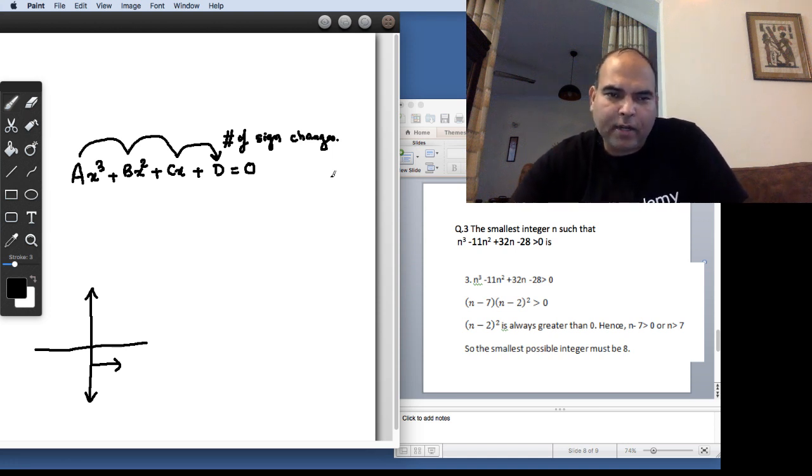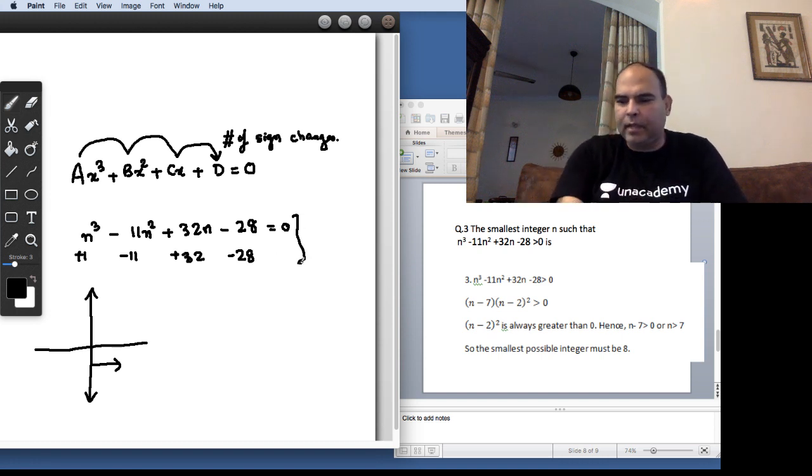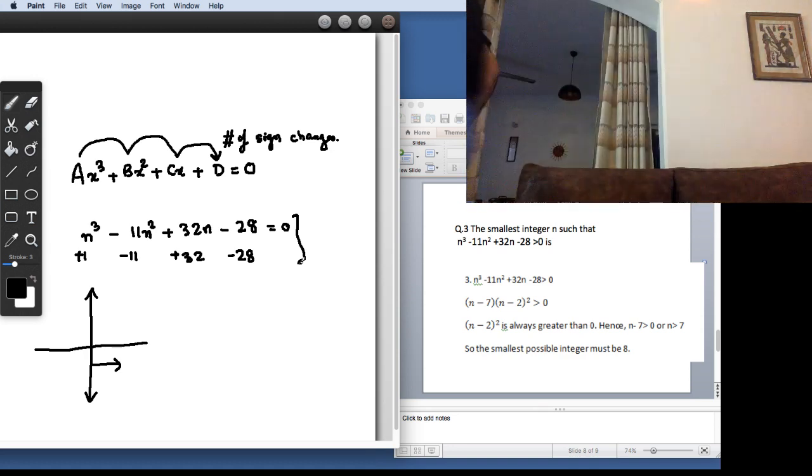So when you look at for example, n cube minus 11 n square plus 32n minus 28, why we are looking at the roots is because if I look at this as an equation, then since this is plus 1, this is minus 11, this is plus 32, and that's minus 28, you can easily see that there are three sign changes.